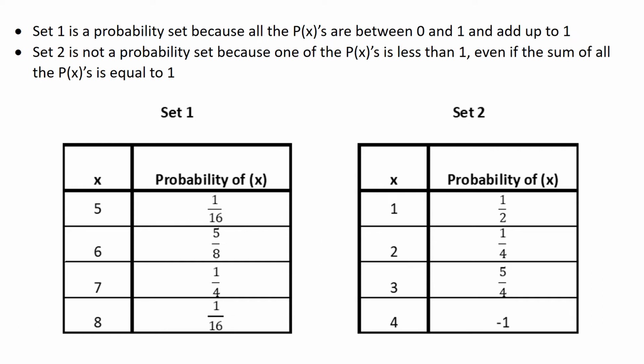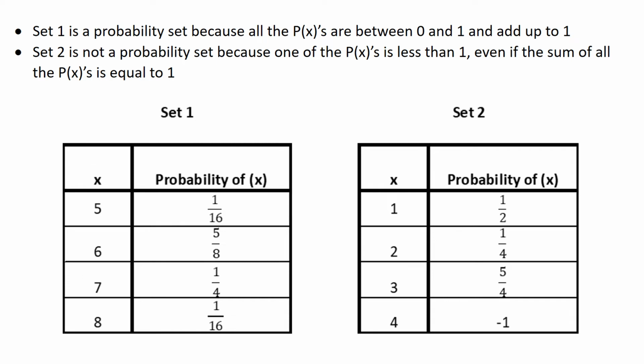On set 2 on the right, there's a couple issues here. Remember, the probabilities can't be less than 0 or greater than 1. So on x equals 1, x equals 2, that looks fine. But x equals 3 is 5/4. That's greater than 1. That's not allowable. And then x equals 4 is negative 1. That's also not allowable because it's less than 0.